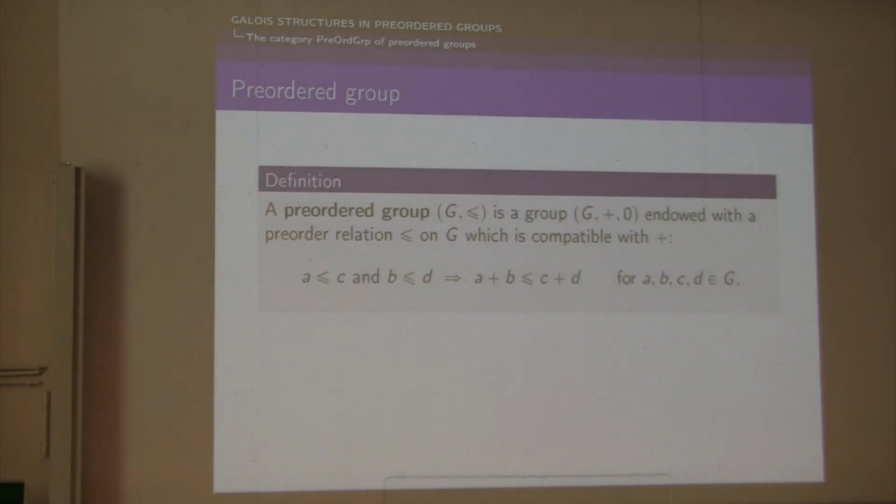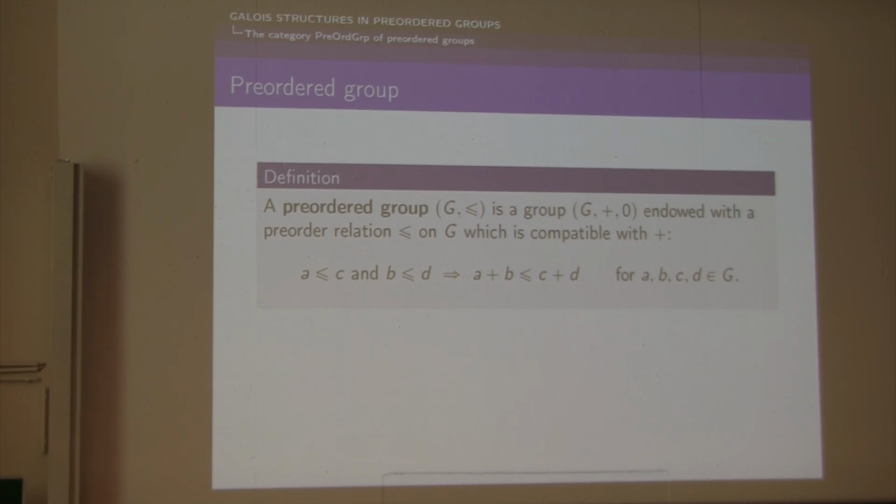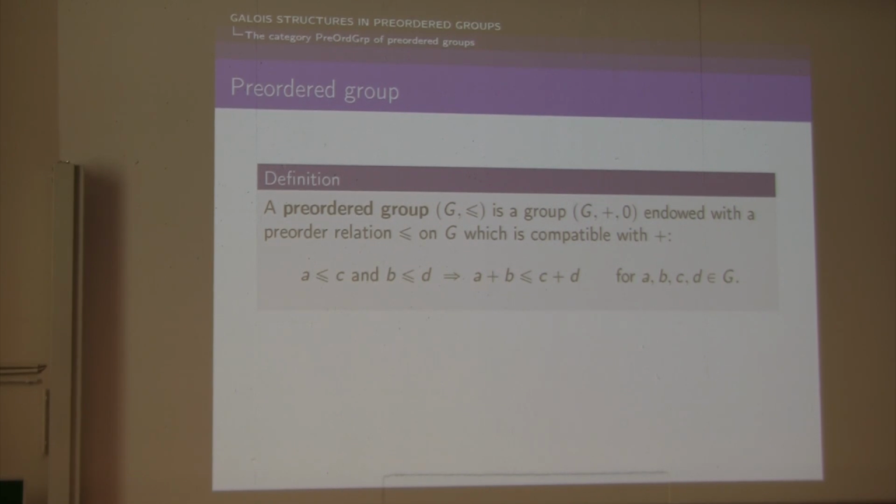First of all, what is a preordered group? A preordered group is given by a group and a preorder relation, written in this way, which is compatible with the addition of the group, in the sense that if you have a smaller than c and b smaller than d, then a plus b is smaller than c plus d. Here we use the additive notation, but the group G is not necessarily abelian, and the preorder is a relation that is both reflexive and transitive.